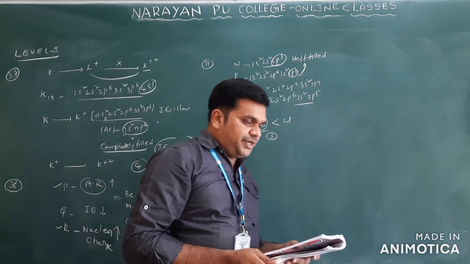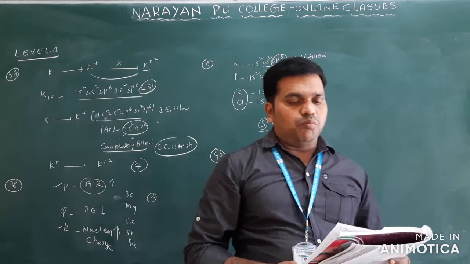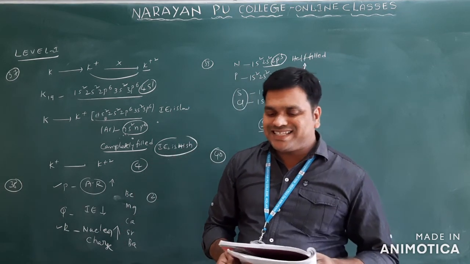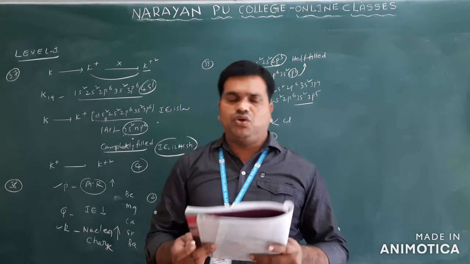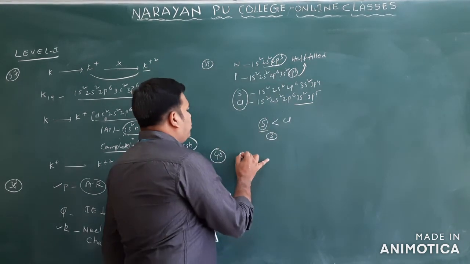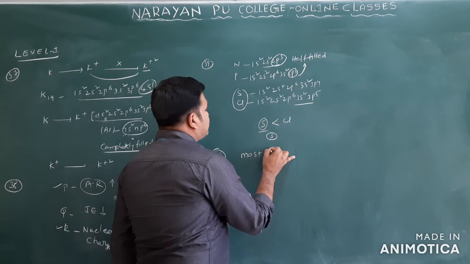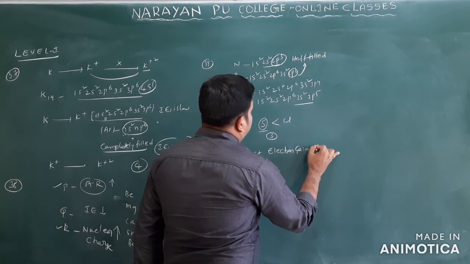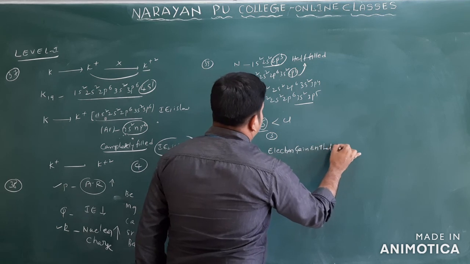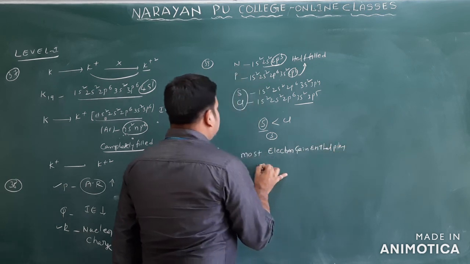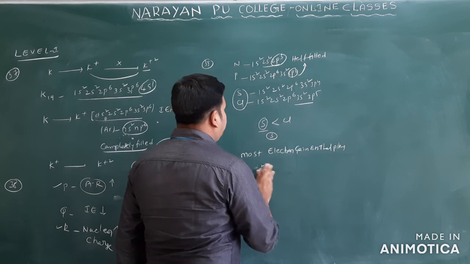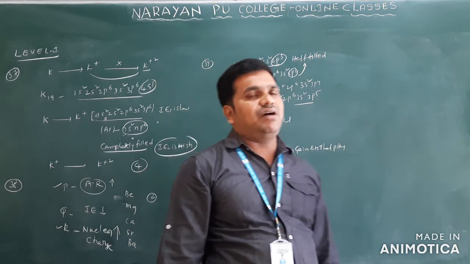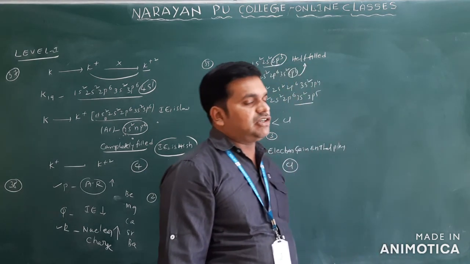Come to question number 40. Which of the following will have the most negative electron gain enthalpy and the least negative electron gain enthalpy? Which element has the highest electron gain enthalpy? Chlorine only. It has a more negative electron gain enthalpy only.